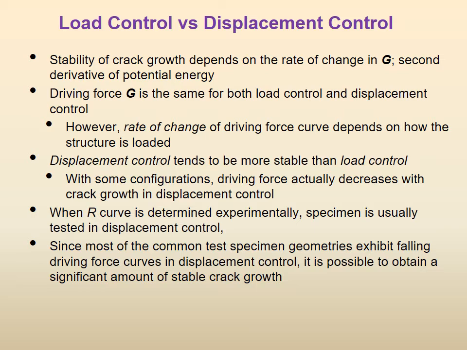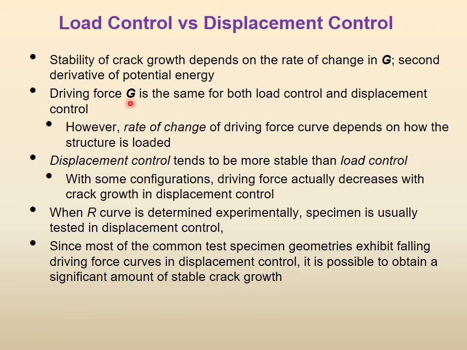Okay. Stability of crack growth depends on the rate of change in G. G itself is a rate of change in the potential energy, remember, and this is the rate of change in G. So G is already the rate of change of the potential energy with respect to the crack surface. And when we say rate of change of G, then it is the derivative of that. So second derivative of potential energy.